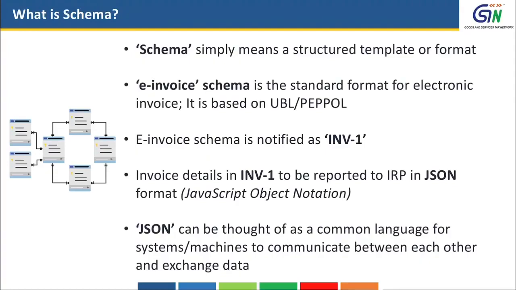E-invoice schema is since notified as INV01, and the invoice details in INV01 have to be reported to IRP in JSON format. JSON stands for JavaScript Object Notation, and this can be thought of as a common language for the systems and machines to communicate between each other and to exchange data.